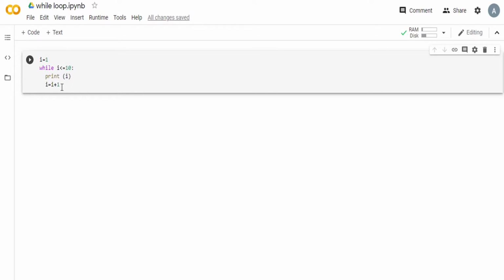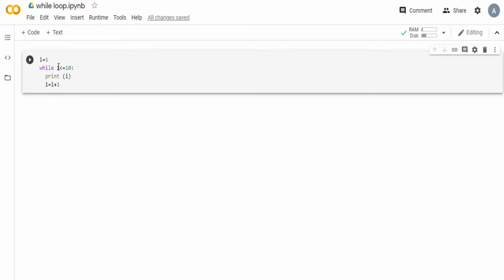Then the value of I is incremented. That means that on the right hand side, the value of I gets added to by 1. So here it was 1, so 1 plus 1 is 2, which is stored in the I on the left hand side. Please remember the important concept that whatever is on the right hand side is being stored into the left-hand variable using the equal to operator. Now the left I contains the updated value and the right one contains the previous value.